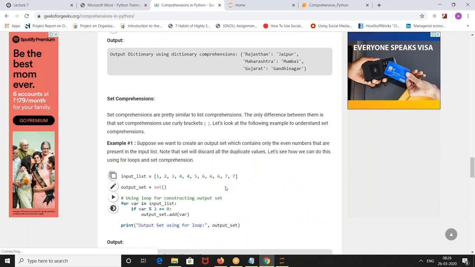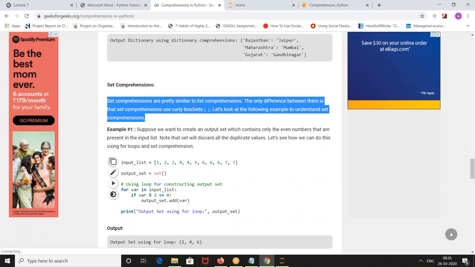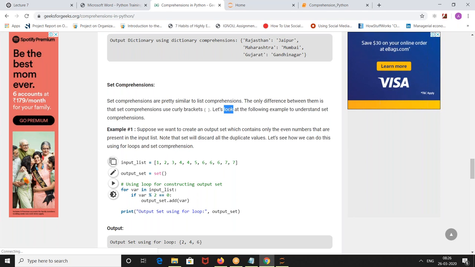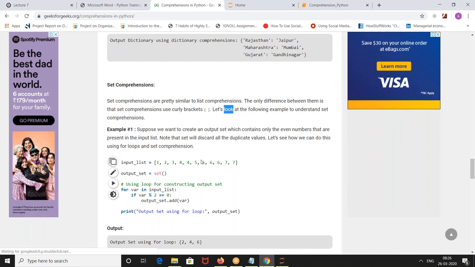Next, set comprehension. Set comprehensions are pretty similar to the list comprehension. The only difference between them is the set comprehension uses curly brackets. Let's look at the following example to understand comprehensions. Okay, Nagaraj, you don't tell me. Pawan, you tell me what is the difference between a set and a list.